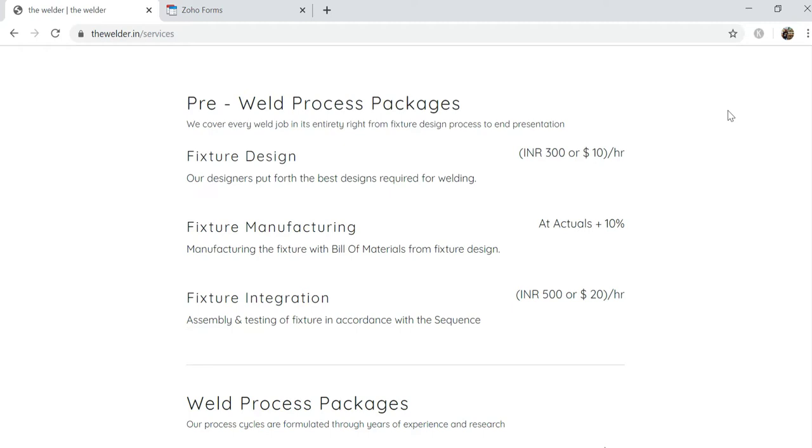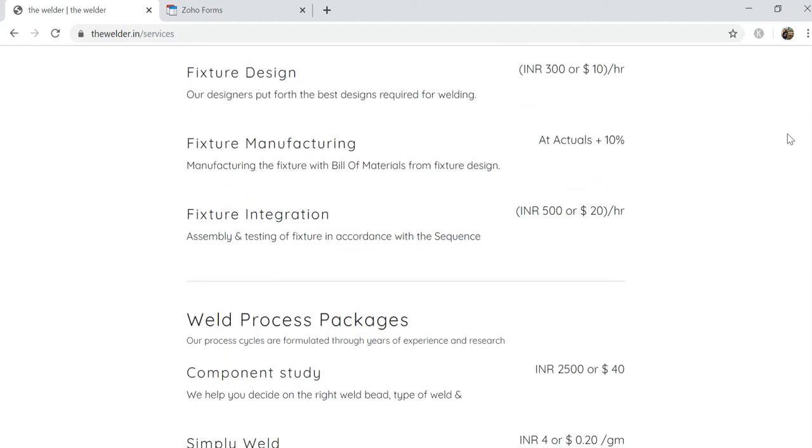So the first thing that we do is charge you for the fixture design. It runs at about $10 an hour or 300 rupees an hour. And our designers will design a beautiful fixture based on the experience that we have for the component being welded. Then we send this design for the design approval process. That's our common practice. Then we get into fixture manufacturing.